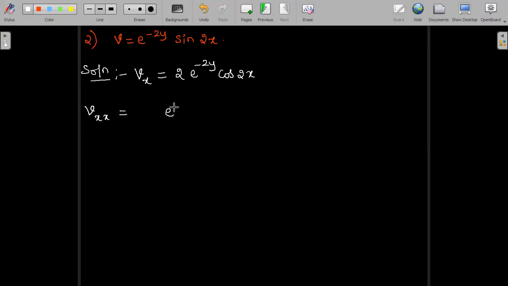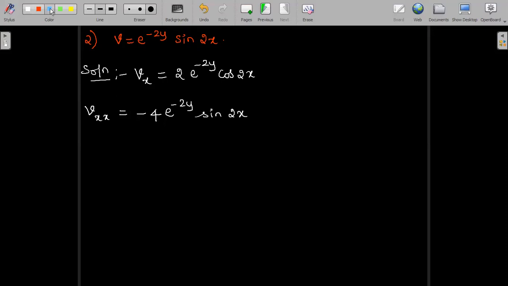Similarly, if I want to differentiate once again with respect to x, it is vxx. Again, e power minus 2y is a constant. Differentiation of cos 2x is minus 2 sine 2x. We already had a 2 here, so multiplied by another 2 while differentiating gives us 4. And differentiation of cos is minus. That is why there's a minus sign here.